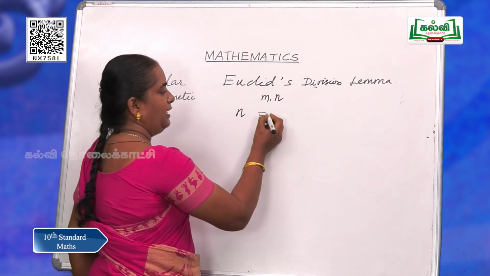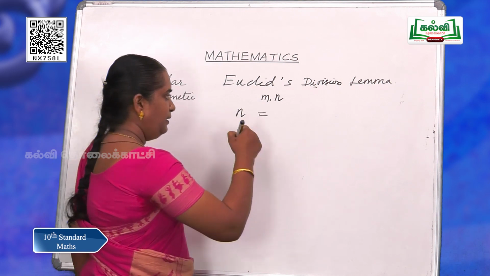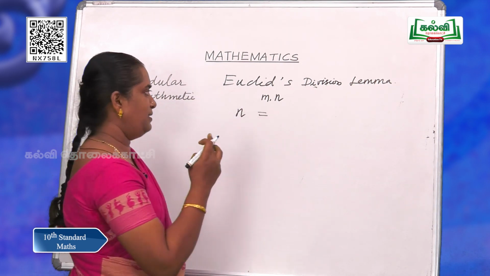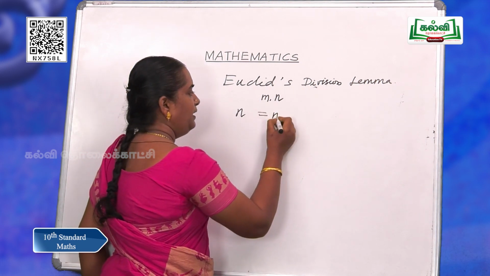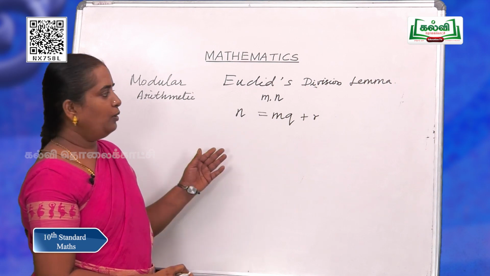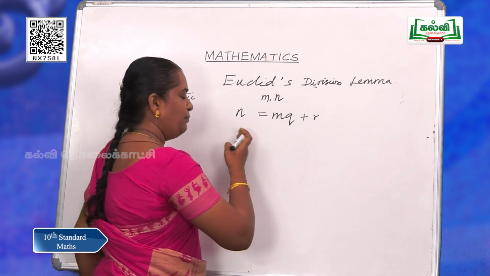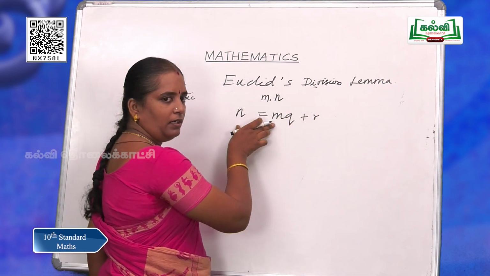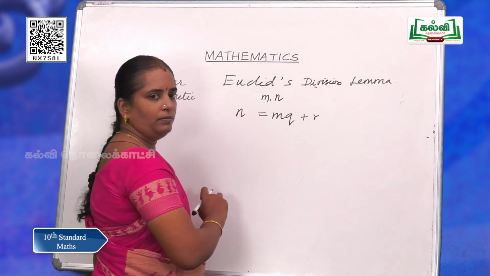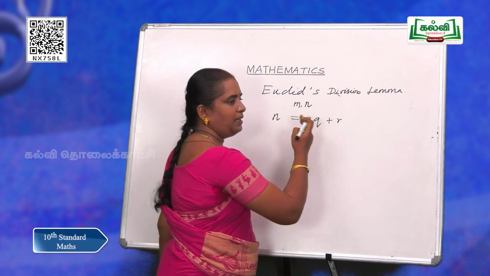So, n is equal to, relating with a equals bq plus r, n equals mq plus r, where m and n are the integers we have taken. And then what about q? It is the quotient. What is the remainder? r.